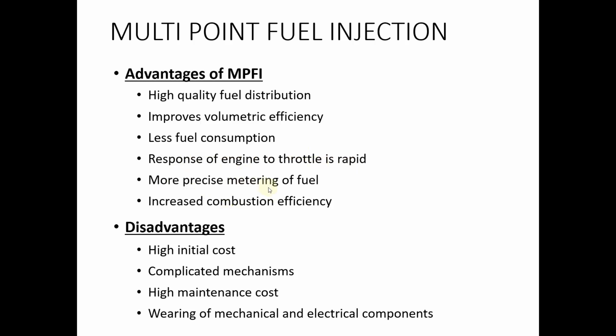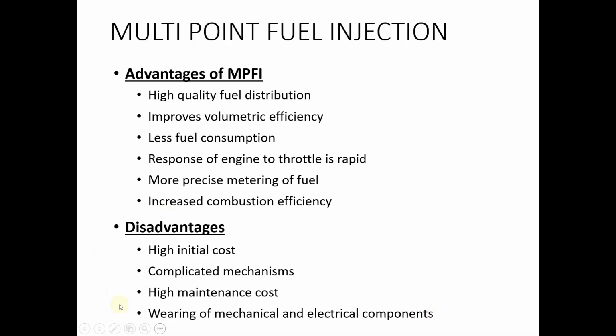More precise metering. Metering means controlling the fuel. So more precisely we can control the injection of fuel. And increased combustion efficiency, because we are providing the correct air fuel ratio for that particular engine condition, we can obtain very high combustion efficiency. Now disadvantages, we have a very complicated mechanism when compared with the earlier carburetor mechanism. Initial cost is high, maintenance cost is high, and wearing of electrical and mechanical components will take place and we have to replace them, so cost will be more.